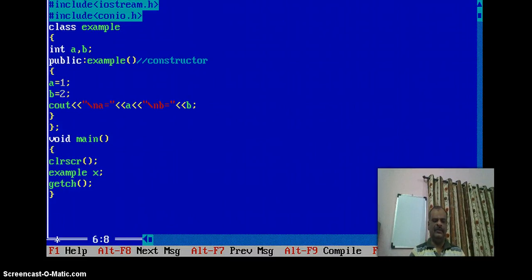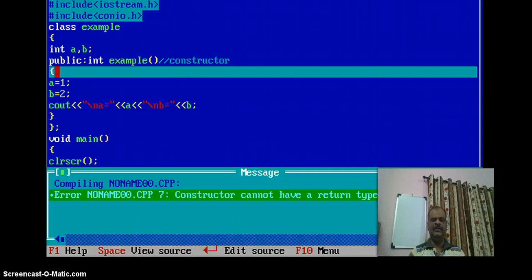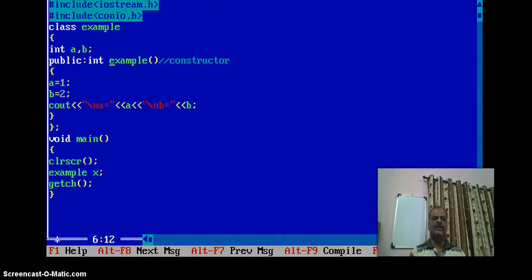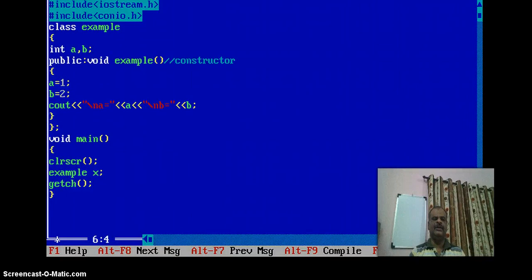Then whenever I give a return type for the constructor, it gives an error message. That means a constructor cannot have any return type, such as int, double, float, char, etc., or even void. Whenever I use a return type like void, again it gives an error. So student, in this situation remember that a constructor is only in the public section, a constructor cannot have a return type, and the name of the class and constructor are both the same.